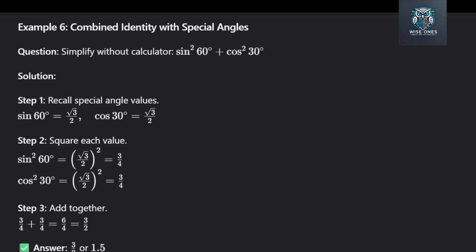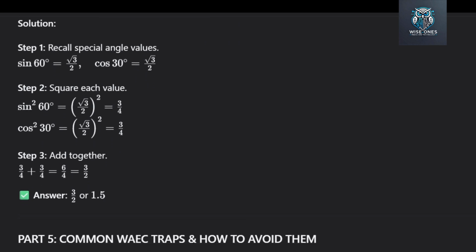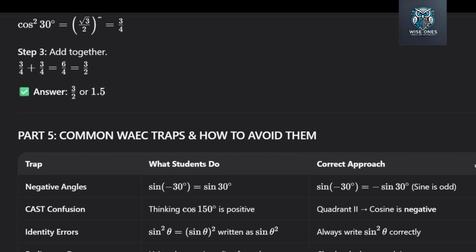Now let us move to part 5. Common WAEC traps and how to avoid them. I want you to pay close attention here. These are mistakes that cost students marks every year. Trap number 1, negative angles.